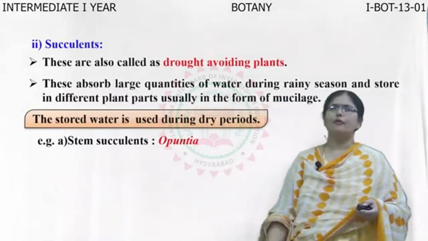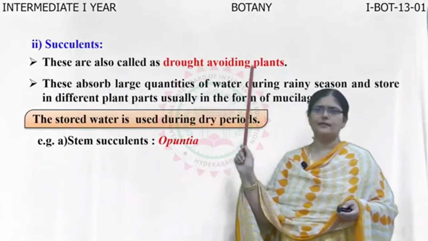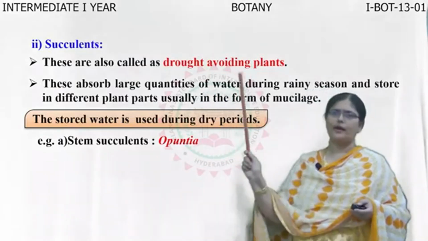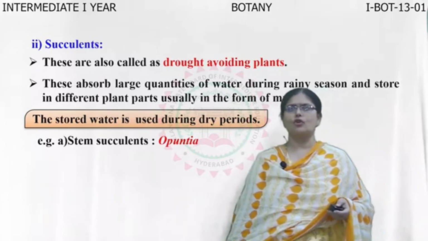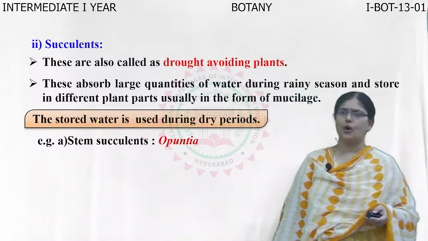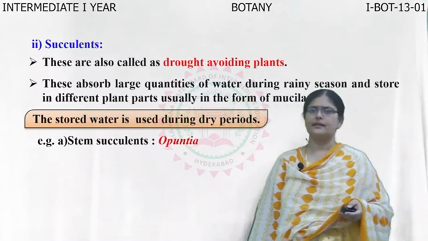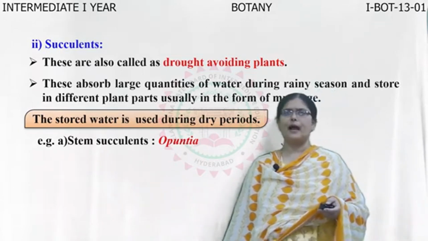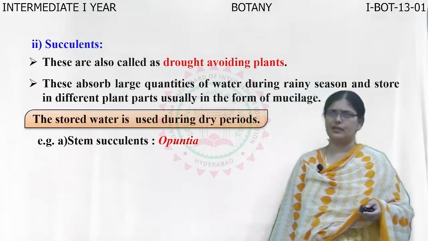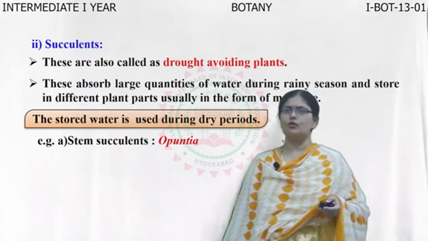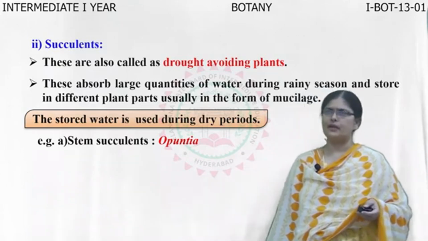The second type of xerophytes are called succulents, and they are called drought avoiding plants. Why are they called drought avoiding plants? They absorb large quantities of water during the rainy season and store it in different plant parts, usually in the form of mucilage. The stored water is used during the dry periods.